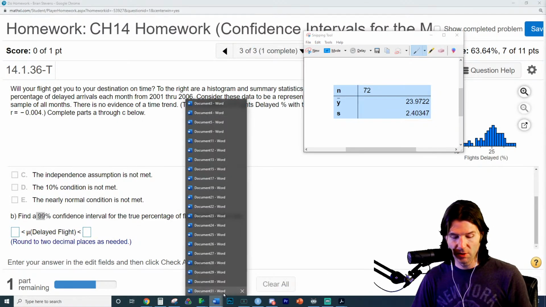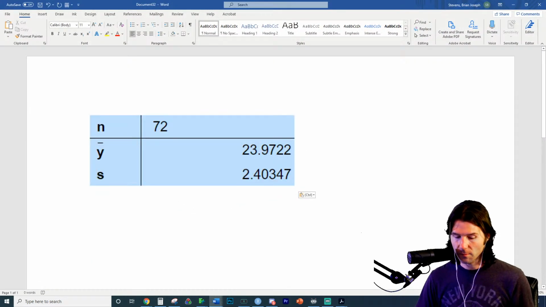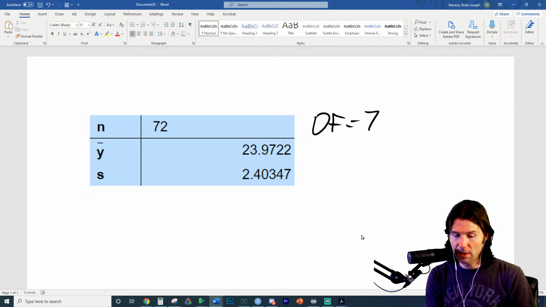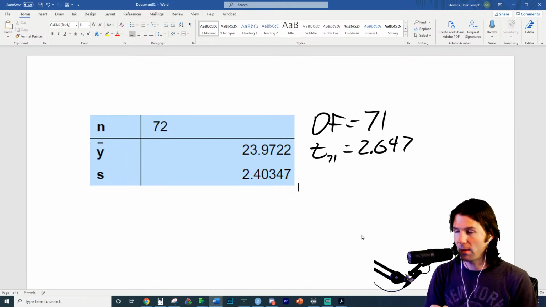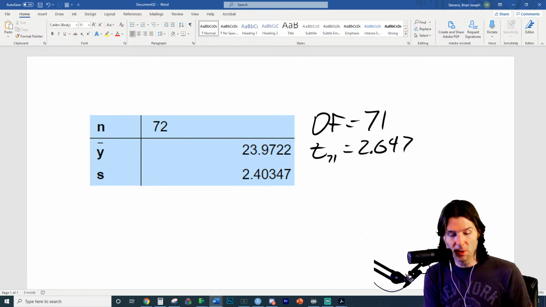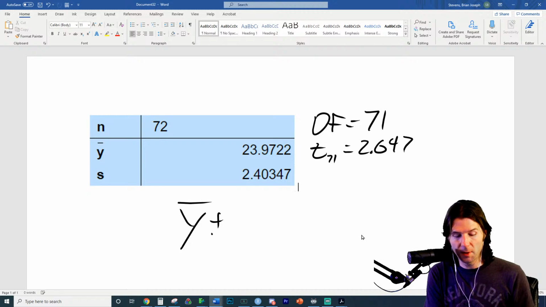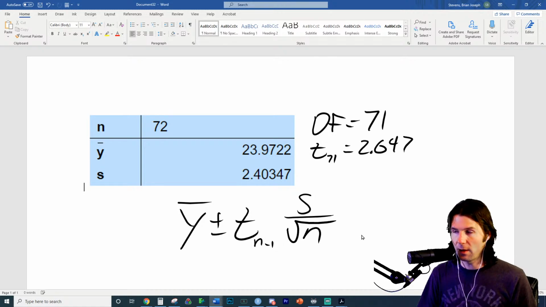We're going to remember in our heads 2.647. So the degrees of freedom were 71, and the t-statistic with 71 degrees of freedom was 2.647. So now that we have everything, we just plug it into the formula, y bar plus or minus a t with 71 degrees of freedom, which is n minus 1. So we'll just write it as it is. And then we do s over square root of n right there.